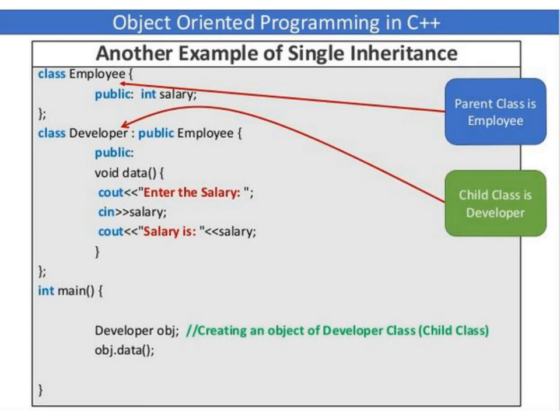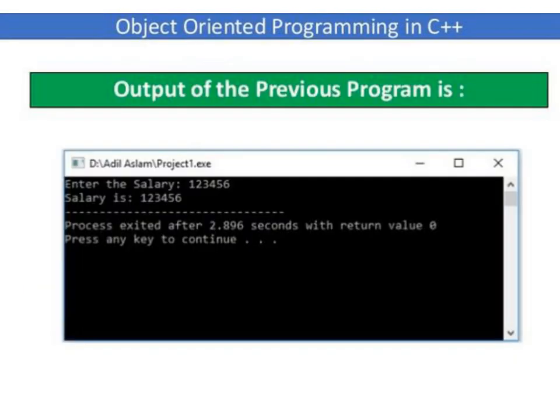So here the parent class is employee and the child class is developer. This child class developer is derived from the base class called employee. In the main function we are creating an object of the developer class, that's the child class, and then we are calling the data member function and printing the value of salary. So this is the output where the user is entering the salary value 123456, and it will print salary is 123456.